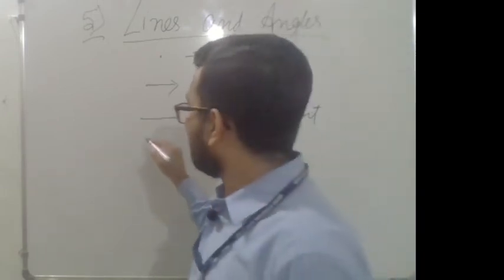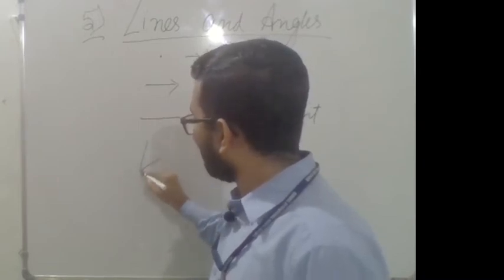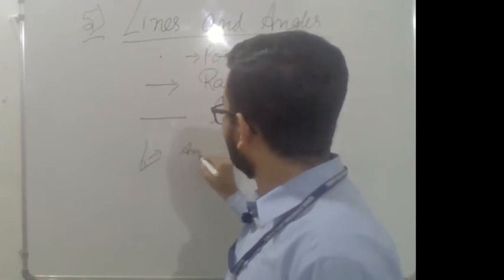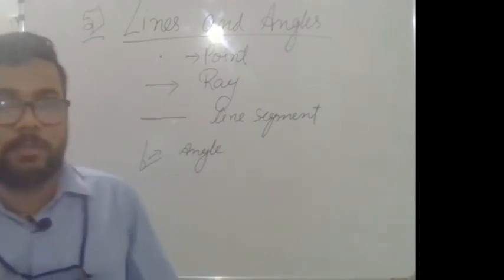When two line segments meet at a point, an angle is formed. So these are the things which you have already learned in the previous class.